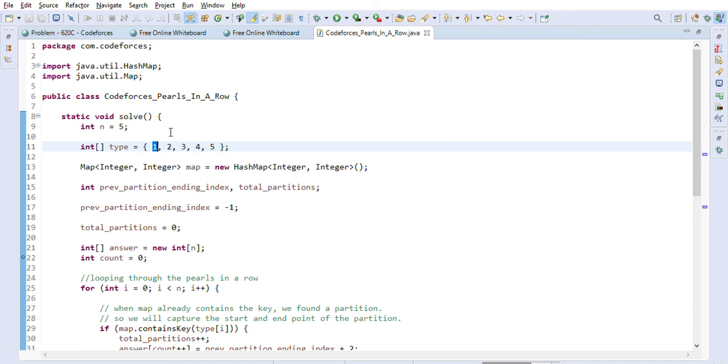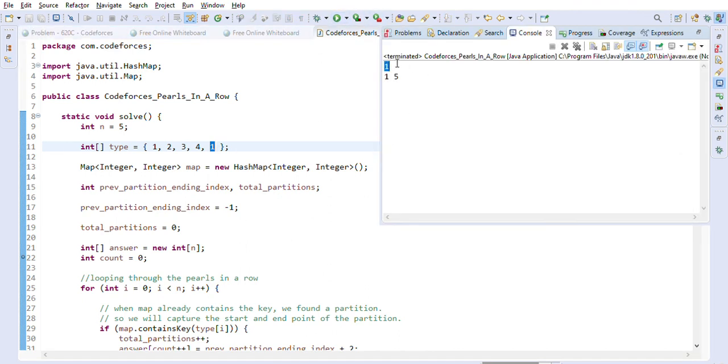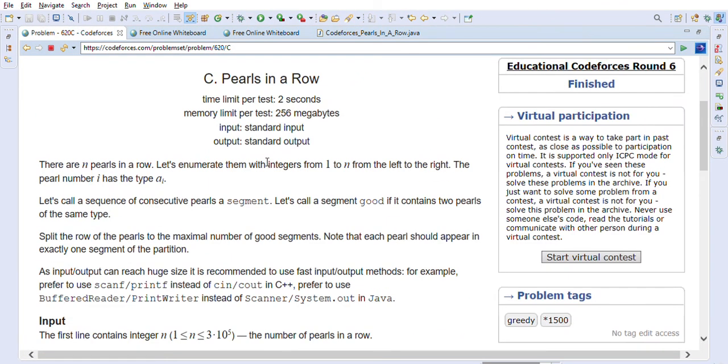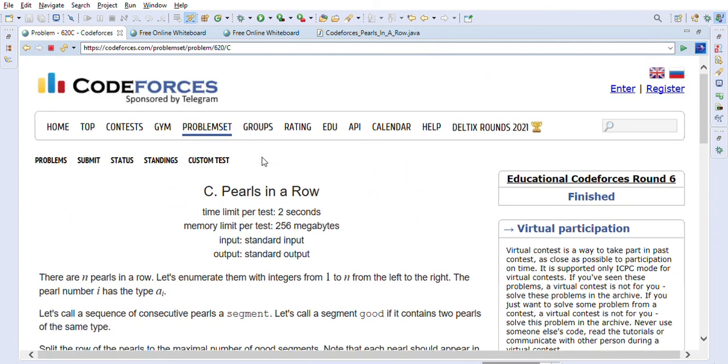Now if we modify this 5 to 1, then we can combine all of this as one segment, because it is starting with 1 and ending with 1, meaning the same type. So we should find one partition now in this case. As we are seeing, one partition which starts at 1 and ends at 5, which is correct. So this is the way we can solve the pulse in a row problem on Codeforces.